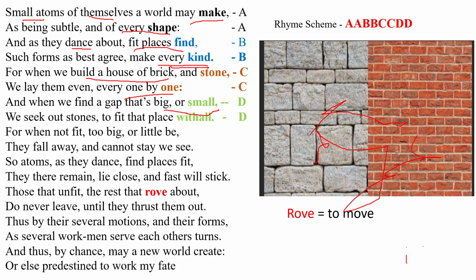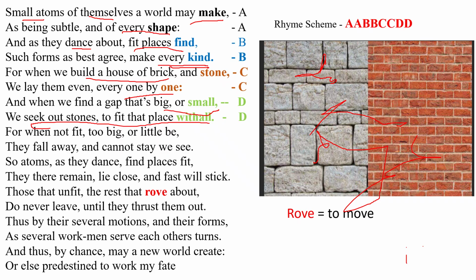Okay, so next slide. The poet is comparing building a house with the atoms. We seek out stones to fit that place with all. So we select some small stones and put them in the gaps. Big or small, we put them in the gaps so that it can stay strong, it can remain together. The stones can remain together and bricks can remain together.